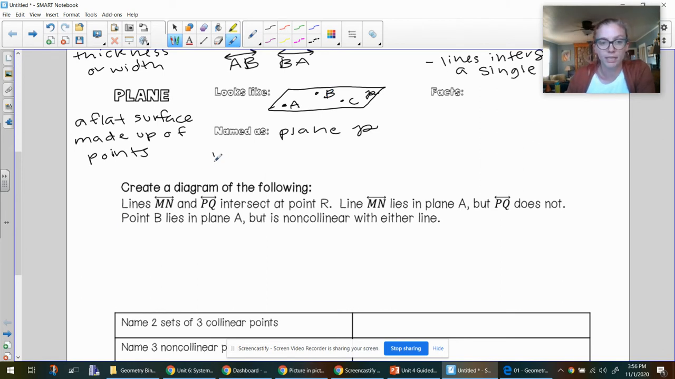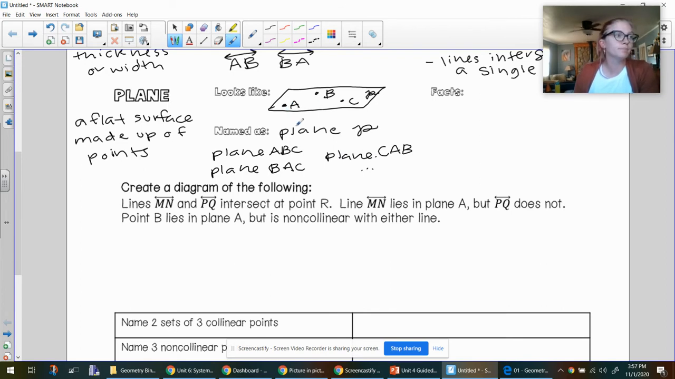So this could be plane ABC, plane BAC, plane CAB, and so on. We can name it using any 3 points that are on the plane. Some important facts about planes are that they extend indefinitely in any direction. Although this looks just like a rectangle, it's actually extending off in every single direction.